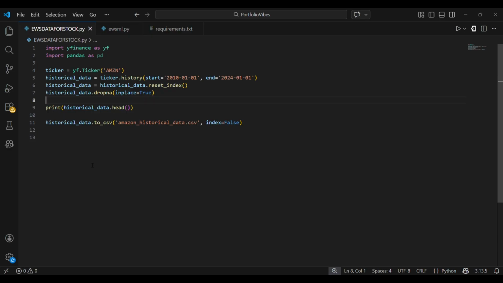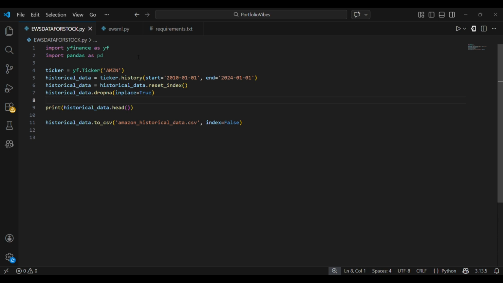Now let me explain the coding part. Mainly we have three files and I will explain all of them one by one. The first one is the early warning system data for stocks. It is how we will be getting the data for the stock market for various companies.